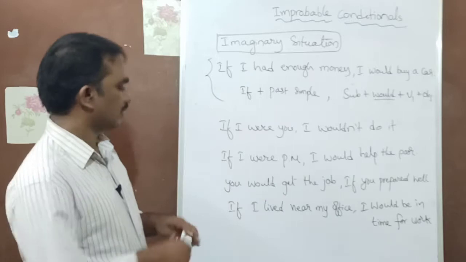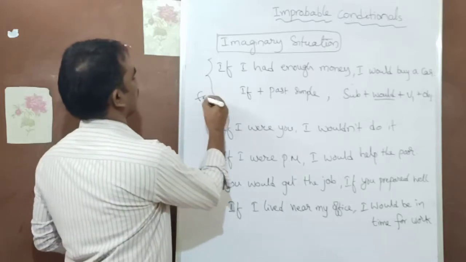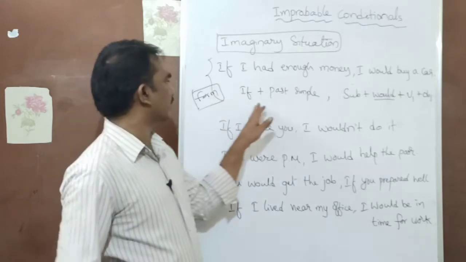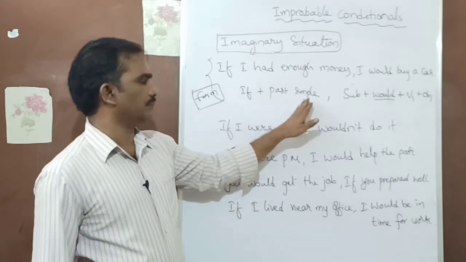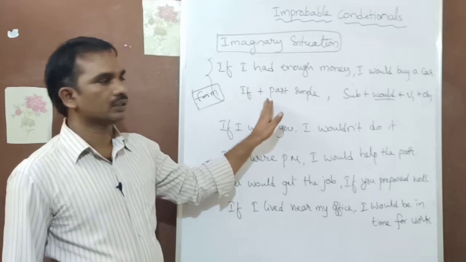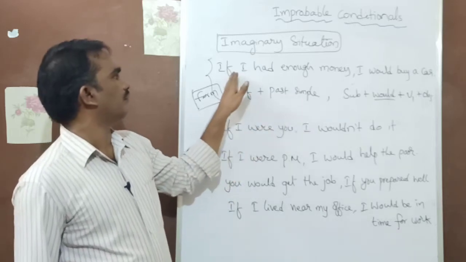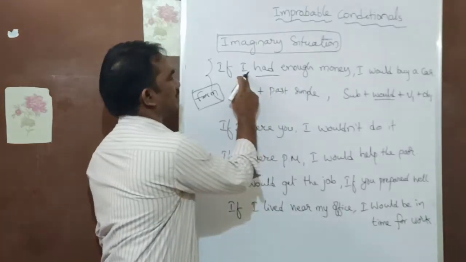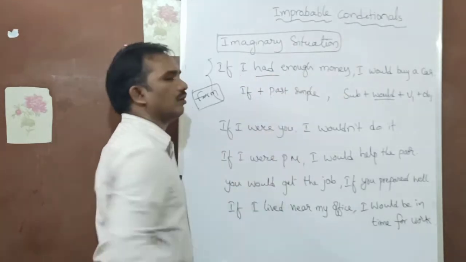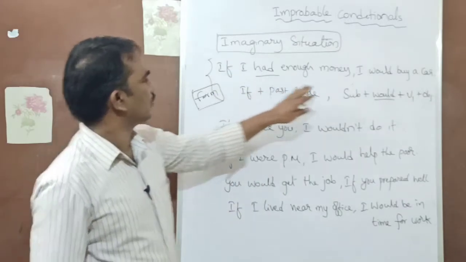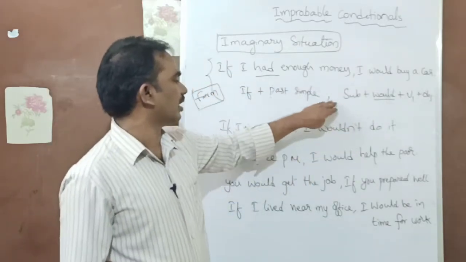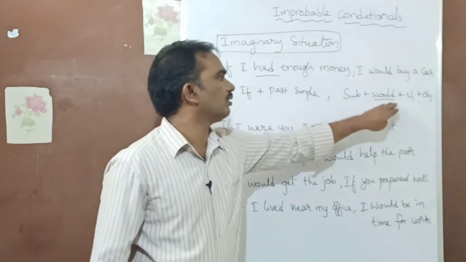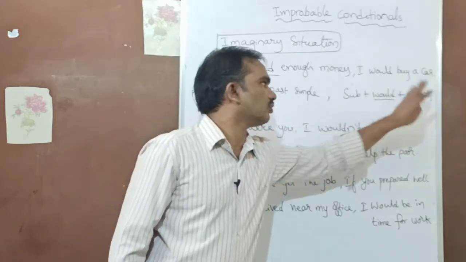Let's look at the form. You guys, look at the form. How is it constructed? See, if plus past simple. If I had enough money. Subject, verb and object. Right. So the main clause, you look at the main clause: I would buy a car. Subject plus would plus V1 plus object.